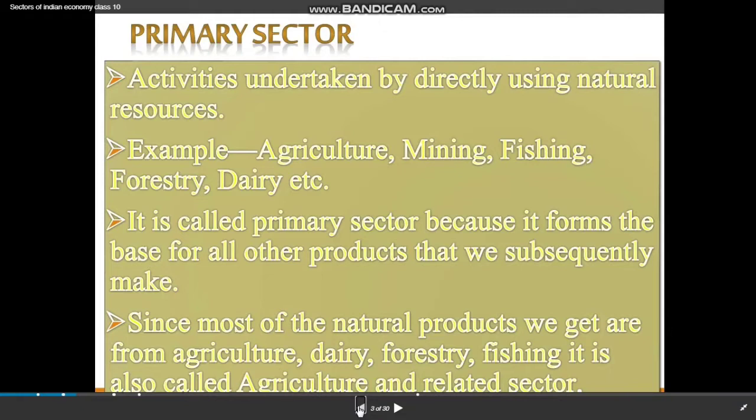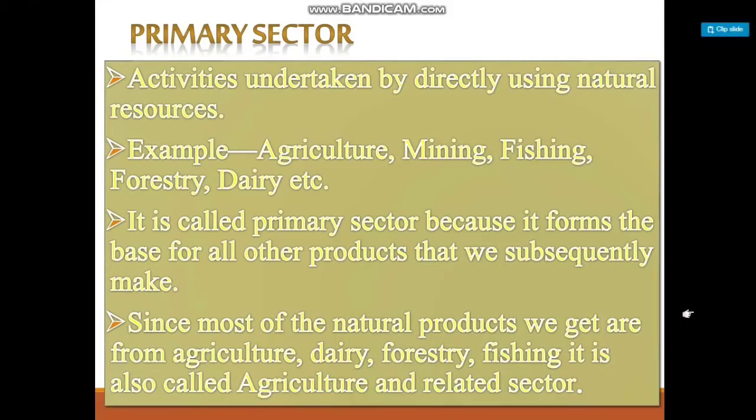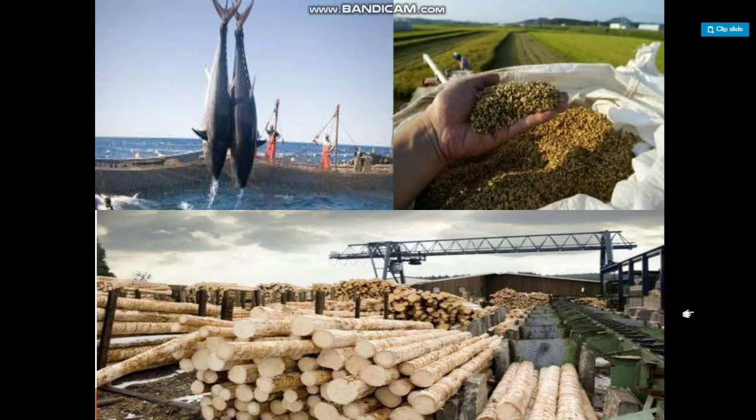Since most of the natural products we get are from agriculture, dairy, forestry, fishing, it is also called agriculture-related sector. So there's a picture given. You can see from here basically we get resources.